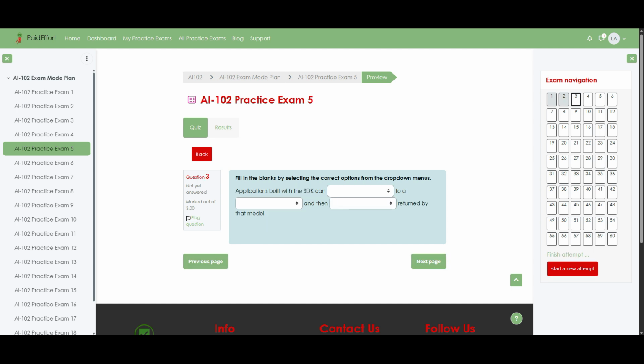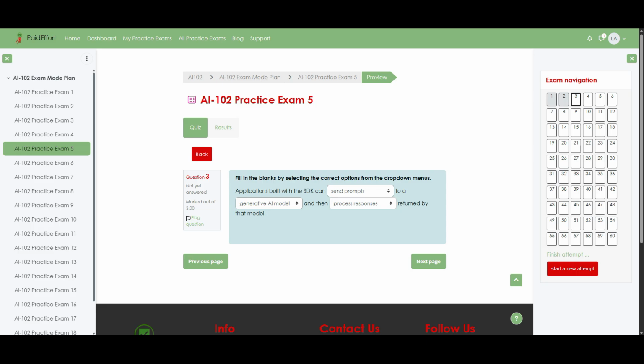Question 3. Fill in the blanks by selecting the correct options from the drop-down menus. Applications built with the SDK can send prompts to a generative AI model and then process responses returned by that model. Now let us go through the explanation so you can see why each option fits perfectly. First, applications need a way to talk to the AI, so they send prompts, meaning the code issues a prompt request through the SDK rather than a human typing into a chat box.